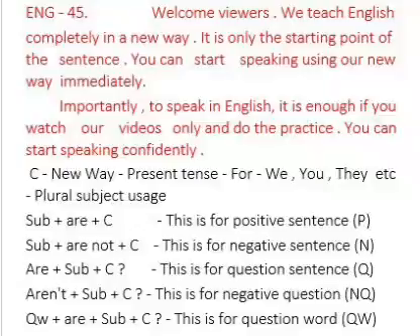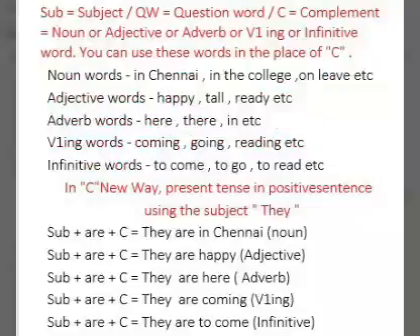SUB subject, QW question word, C complement: noun or adjective or adverb or V1 ing or infinitive word.